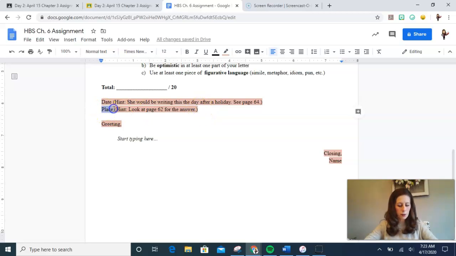Place. You want to write it from where Hattie is living. So if you're not sure about that, really all you have to do is go to page 62, look at the place, and pretty much just copy that down.